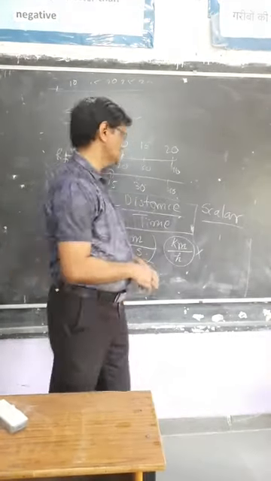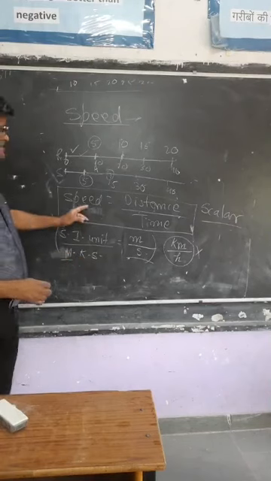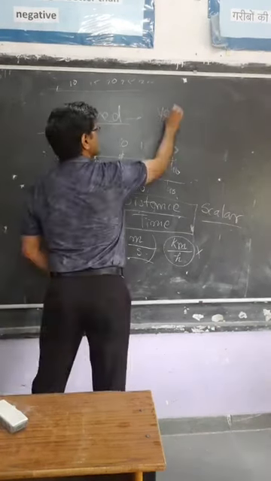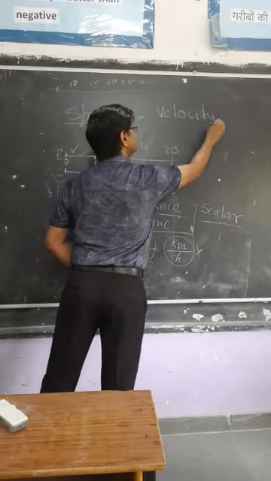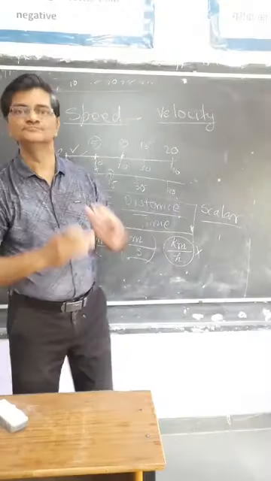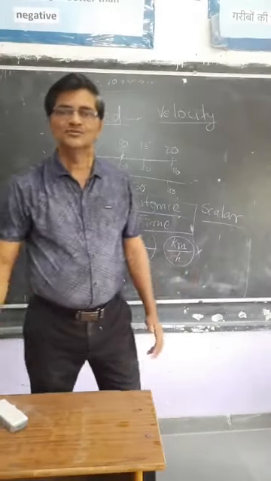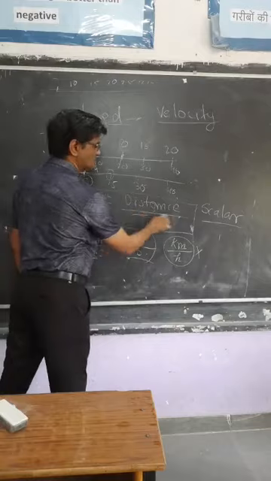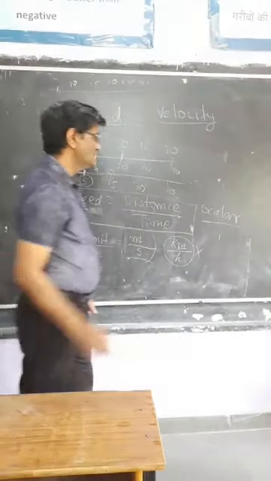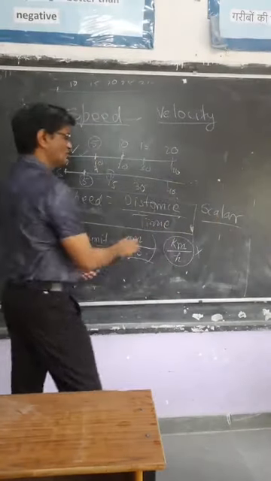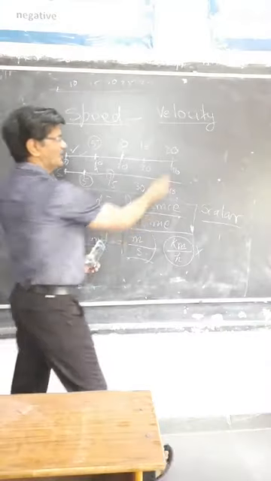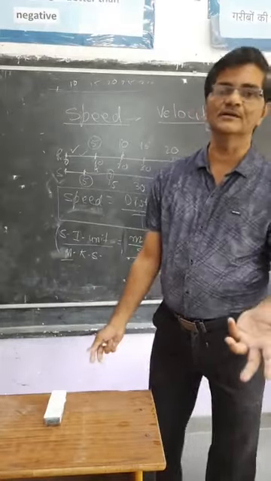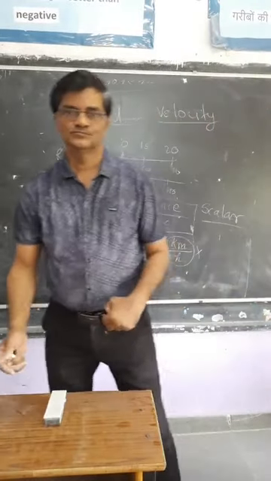Clear? That's it. Very similar to this, there is a quantity which is called velocity. Parallel to speed is velocity. So there, in place of distance, we have to consider displacement. So how much the body is displaced. If we are talking about velocity, then we consider the displacement of a particle in unit time.